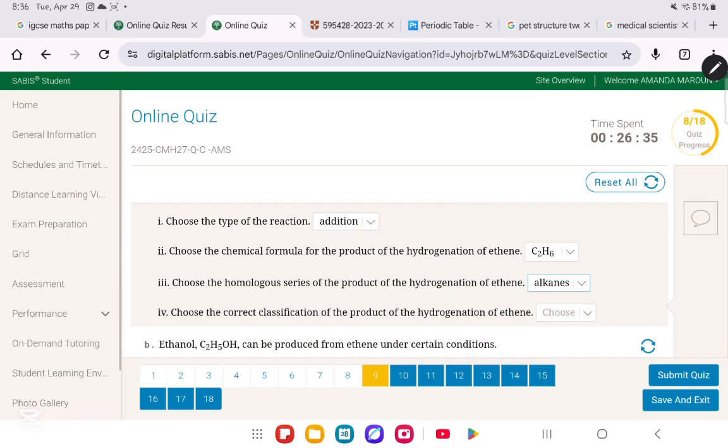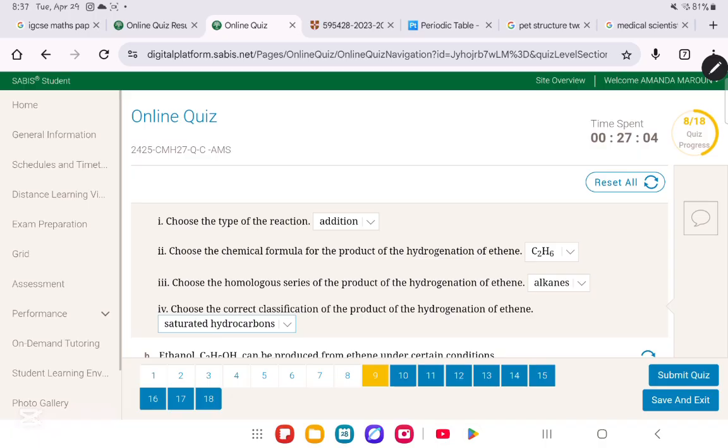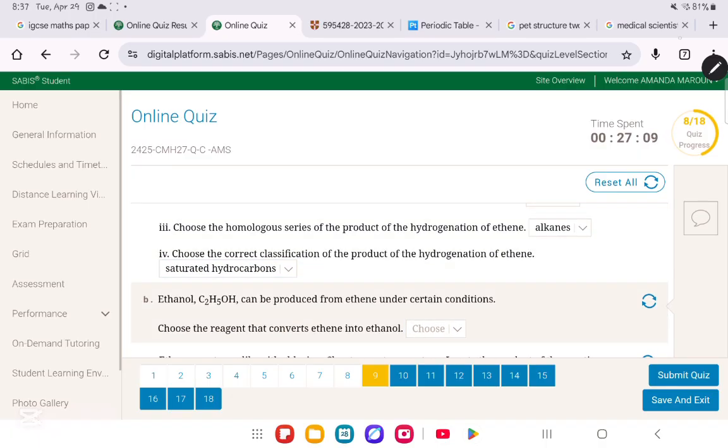Now the correct classification. When we are dealing with alkanes, we know that alkanes are only saturated hydrocarbons, whereas anything other than alkanes can be unsaturated hydrocarbons. What is the difference between saturated and unsaturated? Saturated means it has only single bonds, whereas unsaturated means it does not have only single bonds. It can have double, triple, whatever bonds you want, but not only single bonds. So alkanes are saturated hydrocarbons.